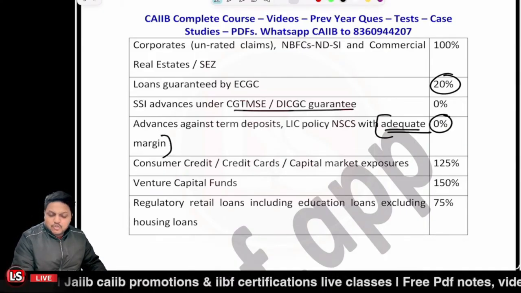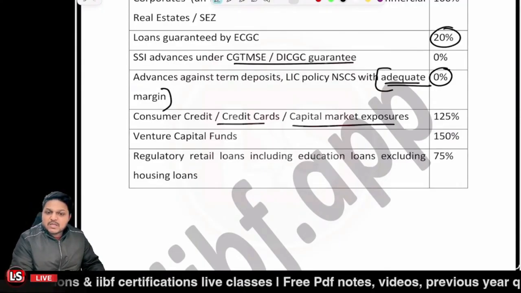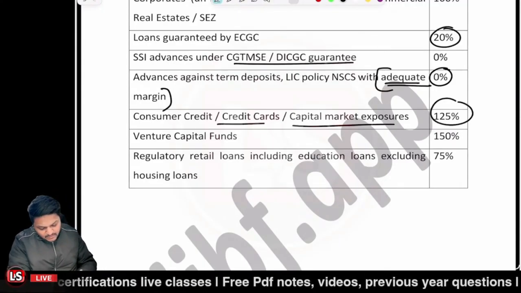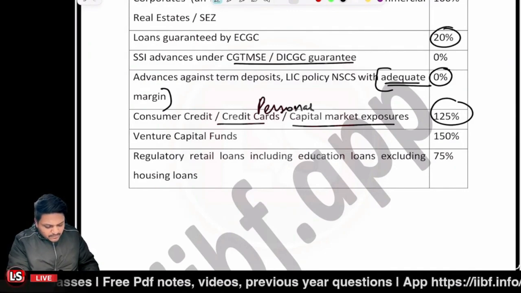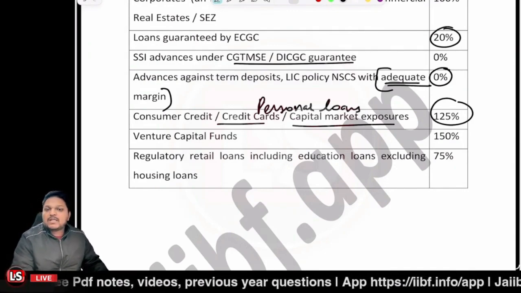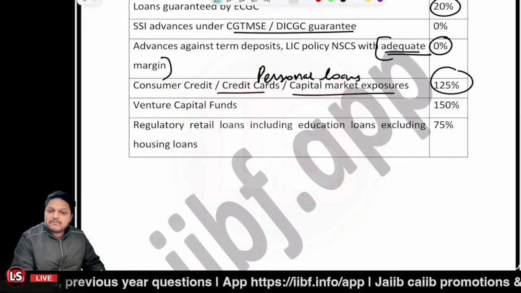If there is any consumer credit, credit card, capital market exposure, then it is 125%. Even in the case of personal loans, it is 125%. And when we are talking about venture capital funds, it is 150%.